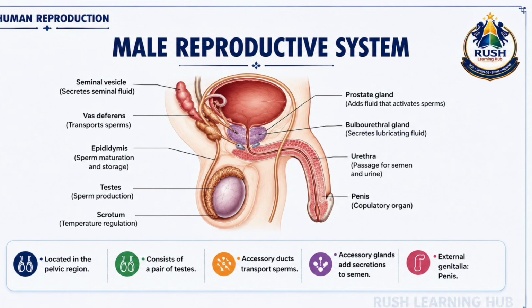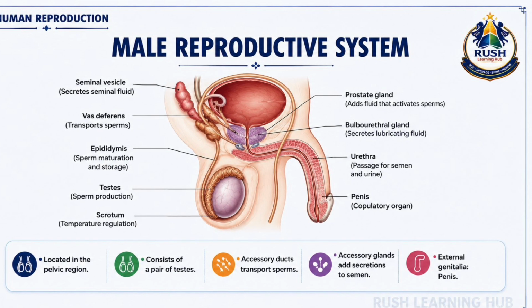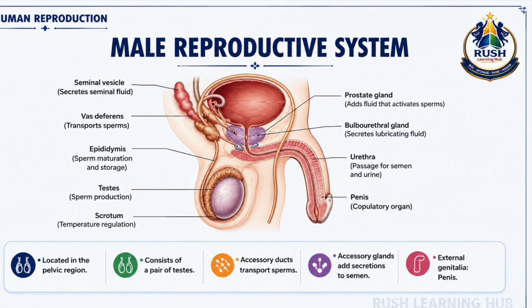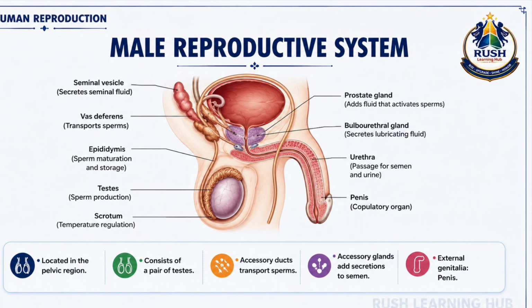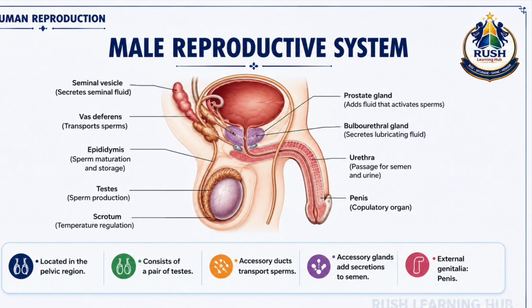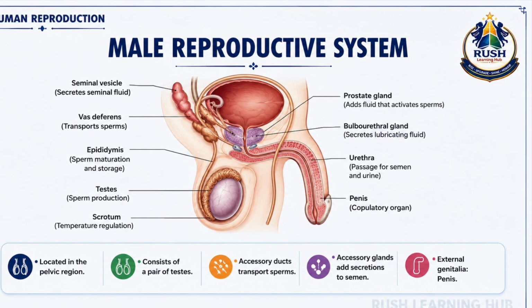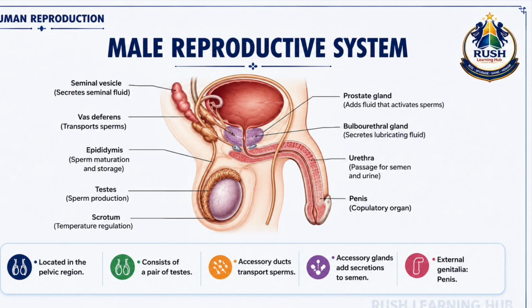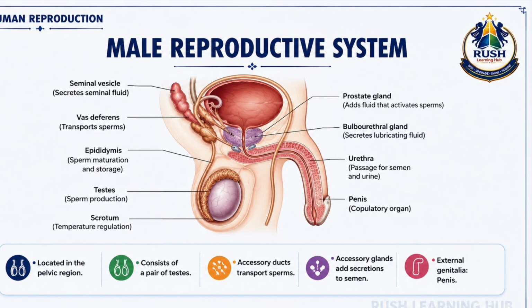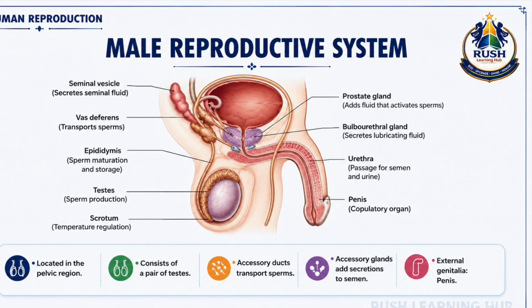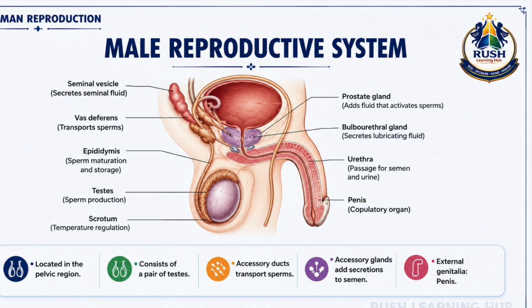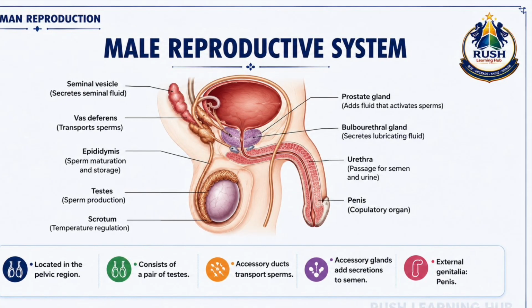The accessory glands include the seminal vesicles, prostate gland, and bulbourethral glands. Their secretions combine with sperms to form semen. These secretions provide nourishment, protection, and a suitable medium for sperm movement. The penis acts as the male copulatory organ and helps in the transfer of semen into the female reproductive tract during reproduction. Thus, the male reproductive system is specially designed for the production, maturation, nourishment, and transport of sperms.